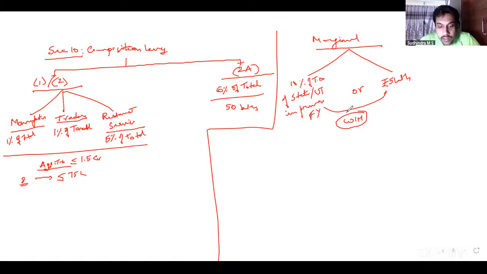Whichever is higher. However, here, for the purposes of calculating aggregate turnover as well as marginal value of supply, what should be excluded? Interest income. Very good, excellent. Interest income should be excluded. Is that clear? Yes, sir. These are the things that we discussed in the charge chapter. Okay, this completes our discussion on charge. Anyone has any doubts here?